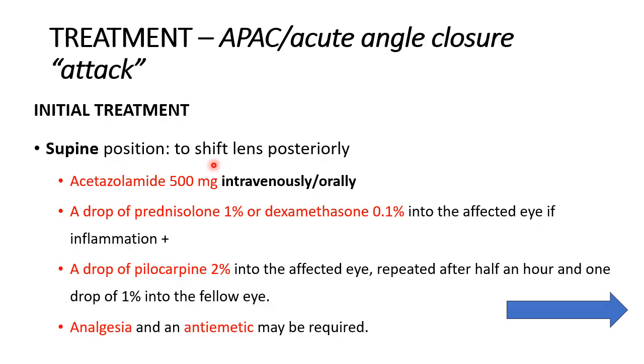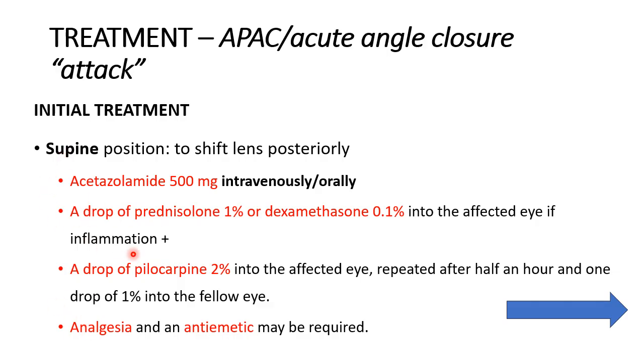Supine position, it helps to shift the lens posteriorly because of gravity. Acetazolamide 500 mg IV or orally. If the pressures are very high, IV would work faster. Orally would also be useful. You have to rule out sulfa allergies first. Okay, any sulfa allergy, this acetazolamide is contraindicated. You would then have to use alternatives such as glycerol or mannitol.